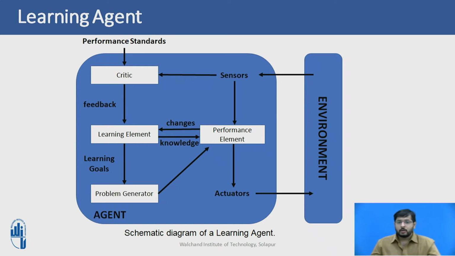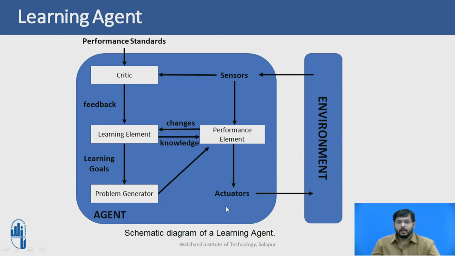The most important distinction is between the learning element and the performance element. The performance element is responsible for selecting the external actions. The performance element is what we have previously considered to be the entire agent. So it takes in the percepts from the sensors and decides the actions taken by the actuators.